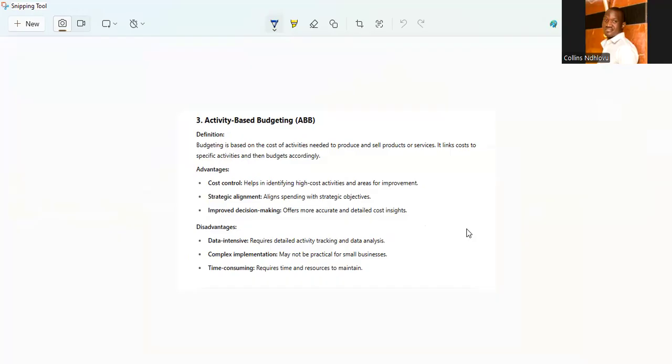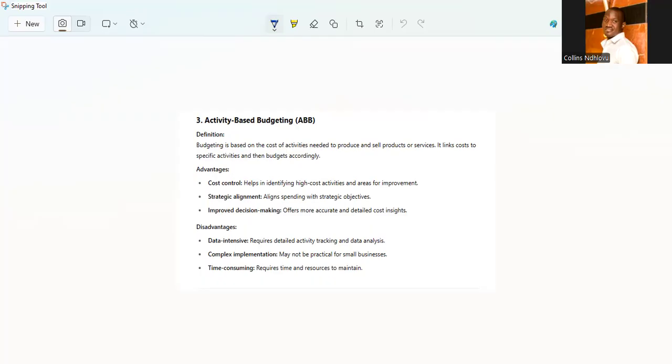So it links cost to a specific activity, then budgets accordingly. The advantages of activity-based budgeting are that there is control when it comes to costs. There's strategic alignment because you align the spending to objectives. There's also improved decision making because it offers more accurate and detailed cost insights. Its disadvantages are that it is data intensive, it's complex to implement, and it's time consuming.